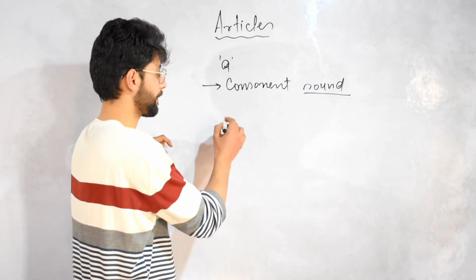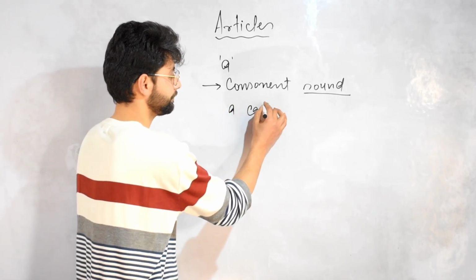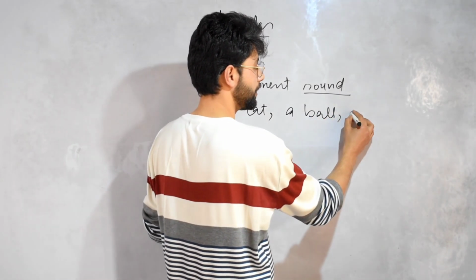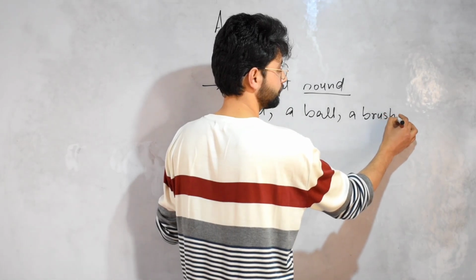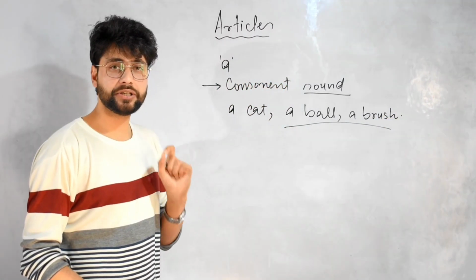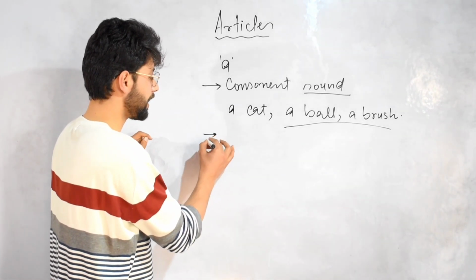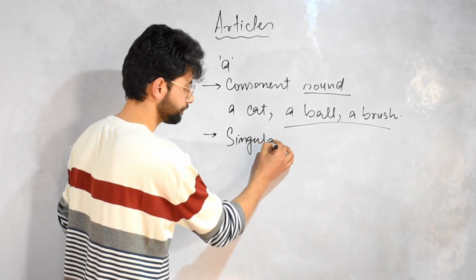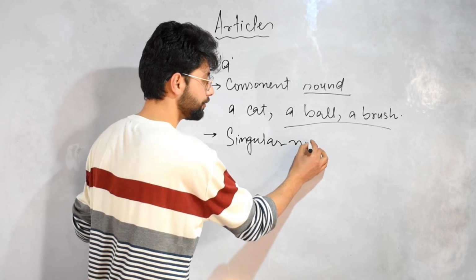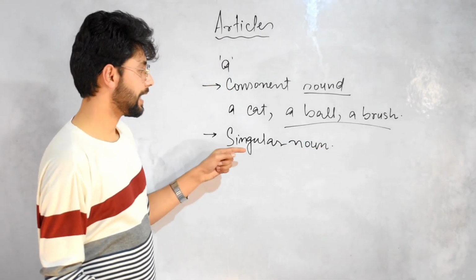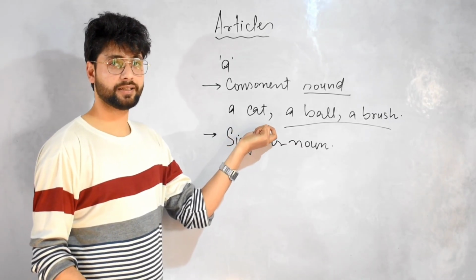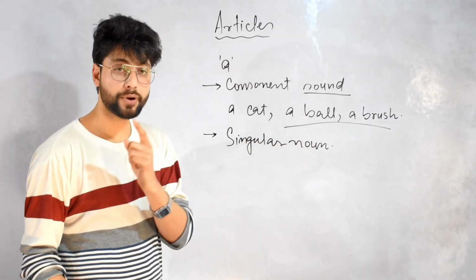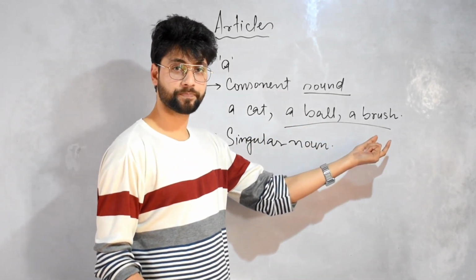For example, a cat, a ball, a brush, etc. The second use is when the noun is singular. Again, the same examples. Cat, singular, a cat. Ball, only one ball, a ball. Brush, only one brush, a brush.